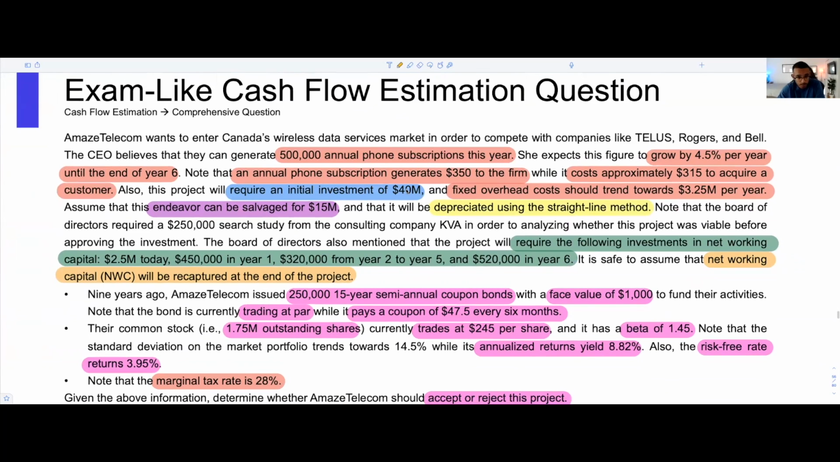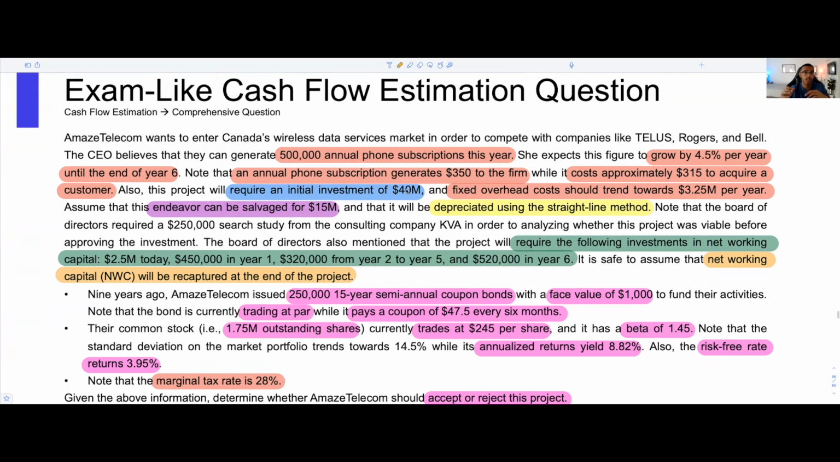This one's a little bit crazy. So notice how there's a lot of steps here. We're going to walk through this question together. You're going to become an absolute pro. And in this comprehensive cash flow estimation question, we're going to be touching on several chapters.